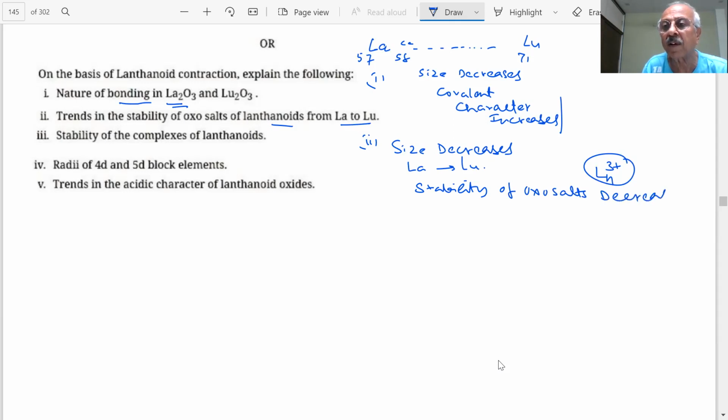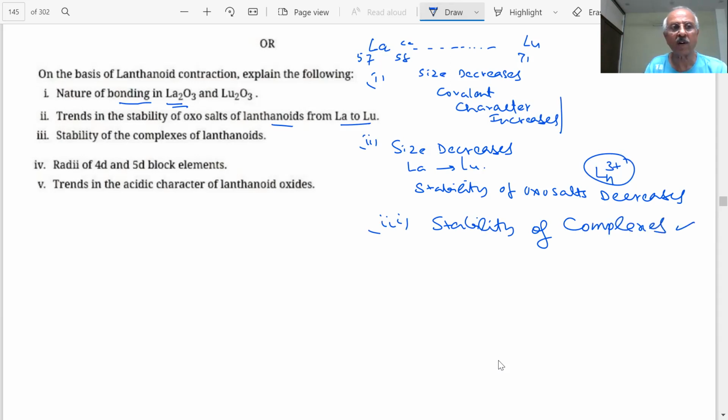Thermal stability will decrease. Next question, stability of the complexes of lanthanide. What will happen to the stability of the complexes? Stability of the complex depends on what factor, student?